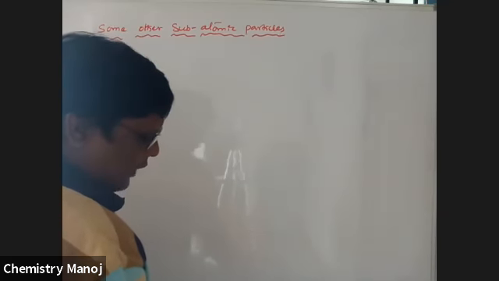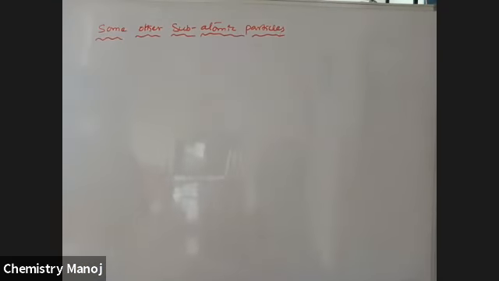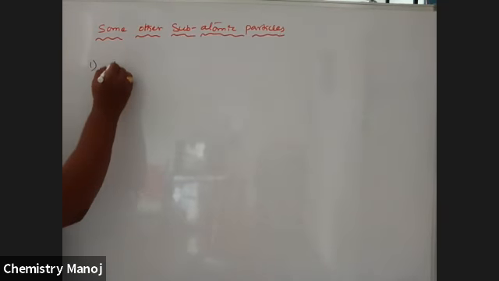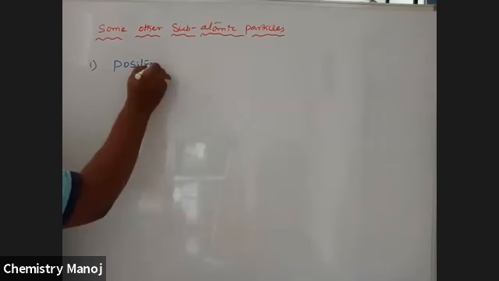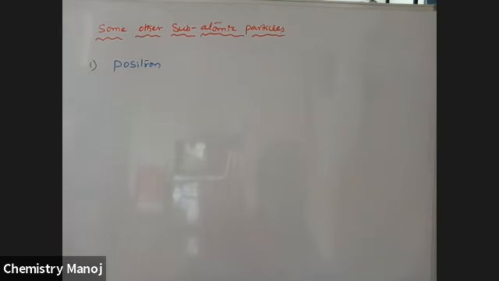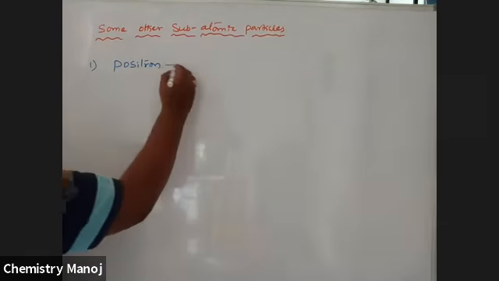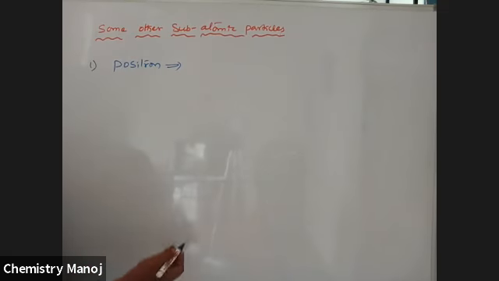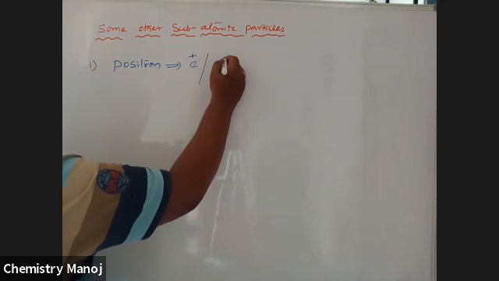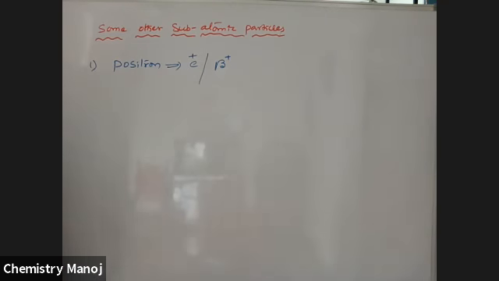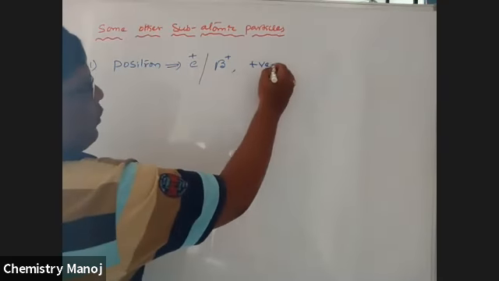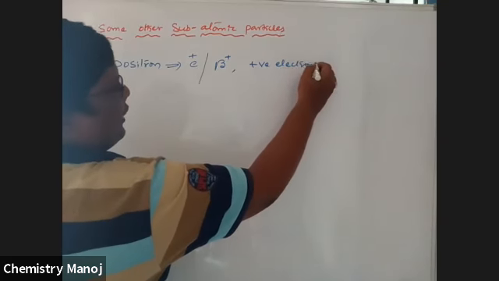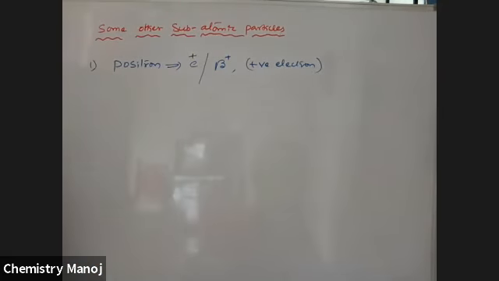After electron, proton, neutron, the frequently used one is the positron. Its symbol is exactly opposite to electron: e plus, also indicated with beta plus. Electron is e minus, but this is a positive electron.